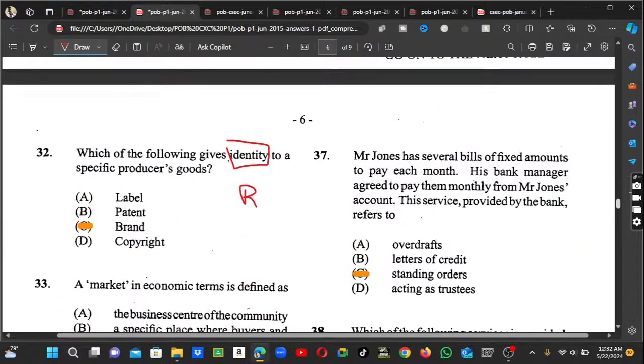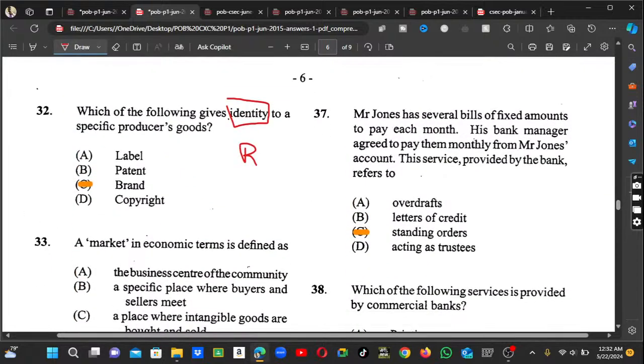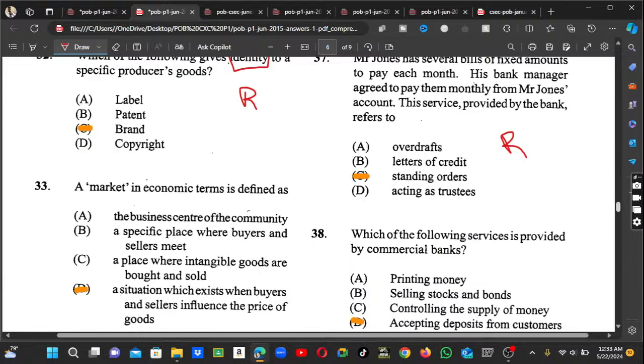Alright, it says Mr. Jones has several bills of a fixed amount each month. Guys, this one is a repeated one. I'm not going over this again. The answer will be standing order, guys, alright? This is a repeated question, and trust me.